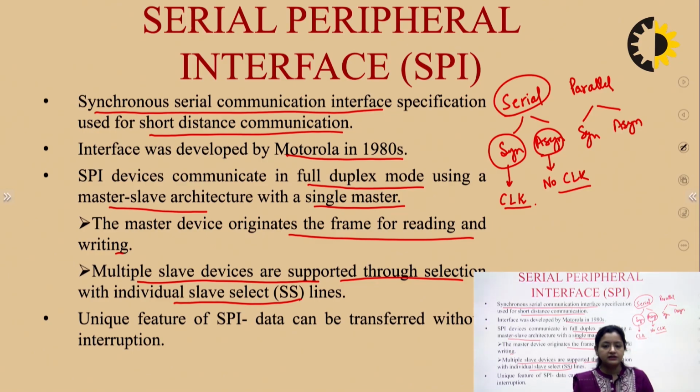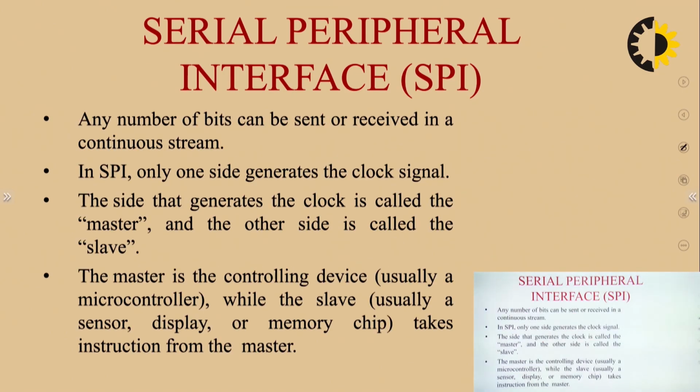In the first slide, you will get all the characteristics of SPI which may be asked in a 2-mark question. So what is SPI? It is a serial communication protocol. It is a synchronous protocol because a clock signal will be shared between transmitter and receiver. It will operate in master-slave type of architecture, where the master can select among the different slaves using the slave select signal, SS. Any number of bits can be sent or received in a continuous stream.